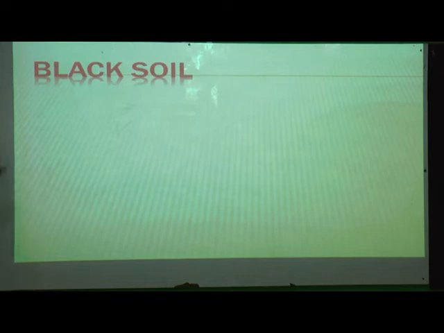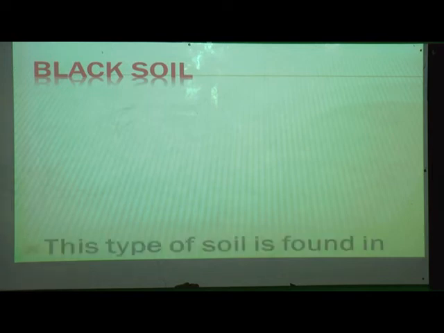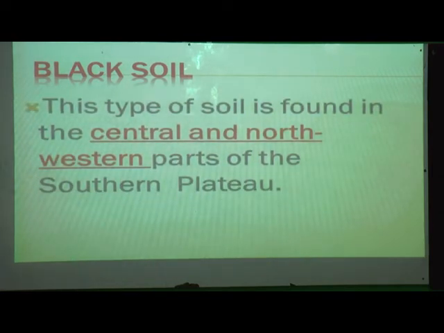So the next type of soil is black soil. From the name only we can say black soil. So what is the color of the soil? Black. It is black in color. This type of soil is found in the central and northwestern parts of the southern plateau.